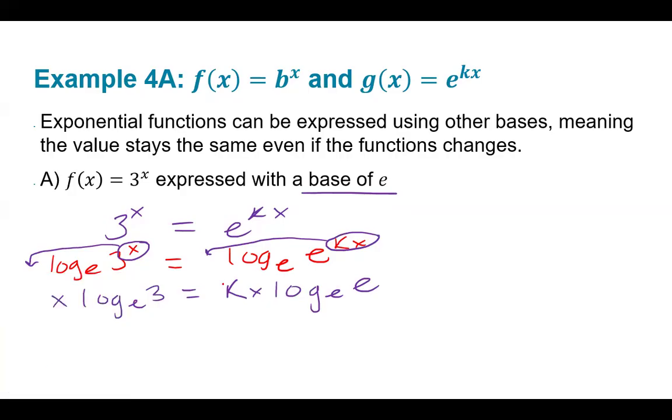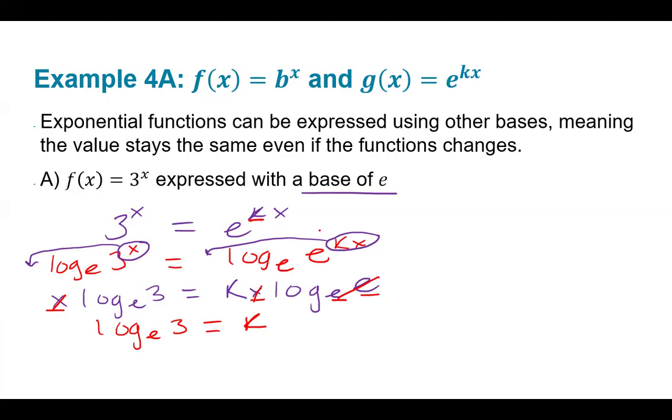eliminate. Do you guys remember that if you have the same factor on the left and the same factor on the right, what do they do to each other? They cancel out. So the x's are gone. When you have a log of the same base and same argument, guess what they also do? They cancel each other out. So all you're left with is log base e of 3 equals k. So now we know our k value.